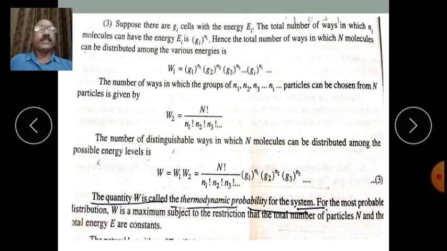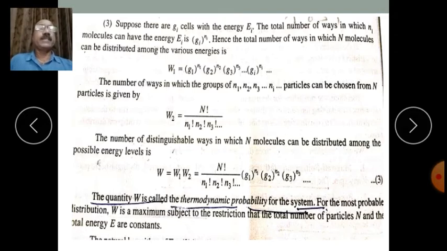The number of distinguishable ways in which N molecules can be distributed among the possible energy levels is W1 into W2, isn't it?